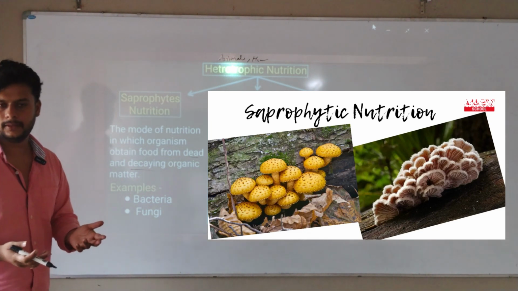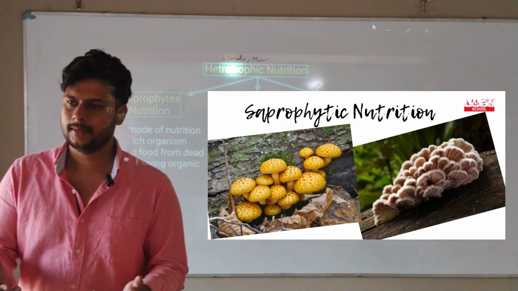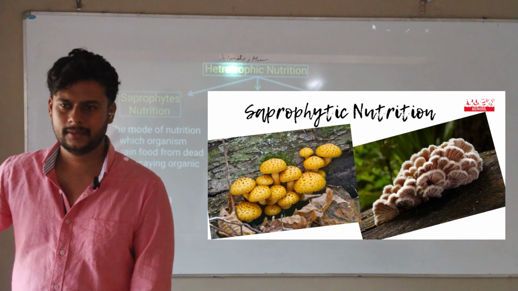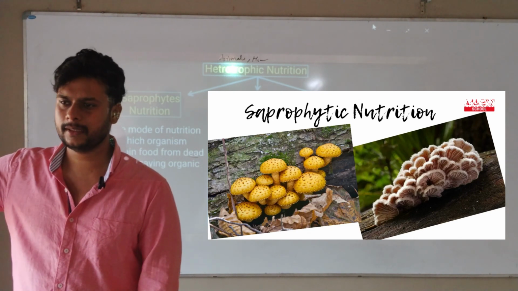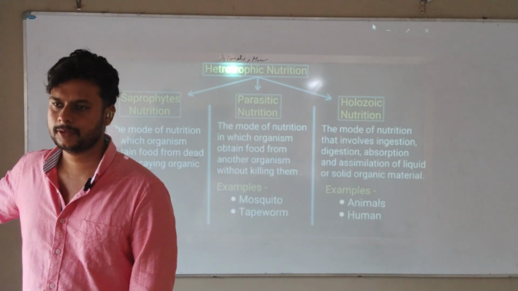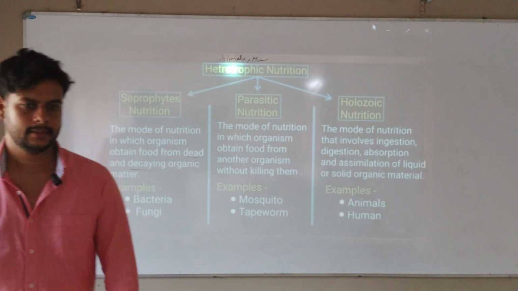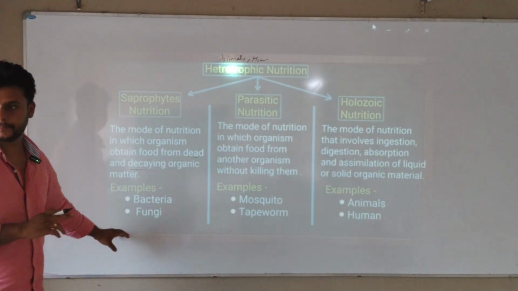When something dead decays, the worst smell comes, and that is continuously eaten by bacteria and fungi. That is called saprophytic nutrition. Any doubts?